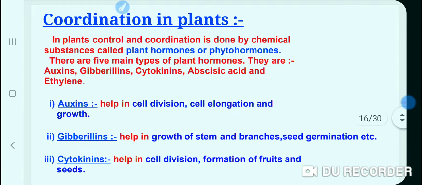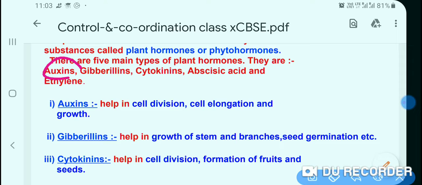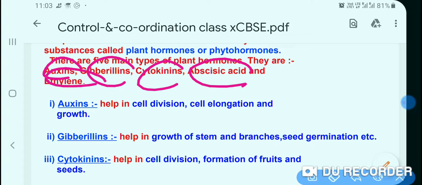There are several types of plant hormones, and you have to know the names of these phytohormones and their functions in a very clear way, because questions are again asked to the point. And these phytohormones are auxins, gibberellins, cytokinins, abscisic acid, and ethylene.